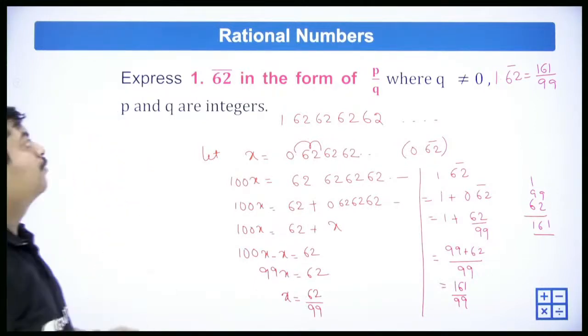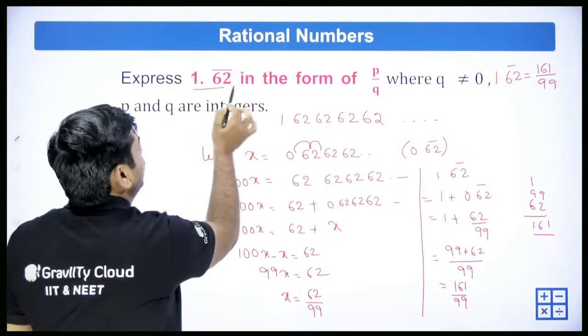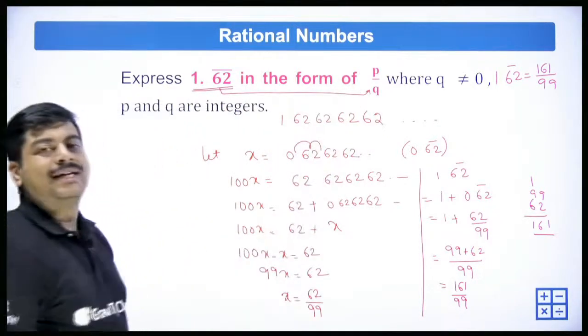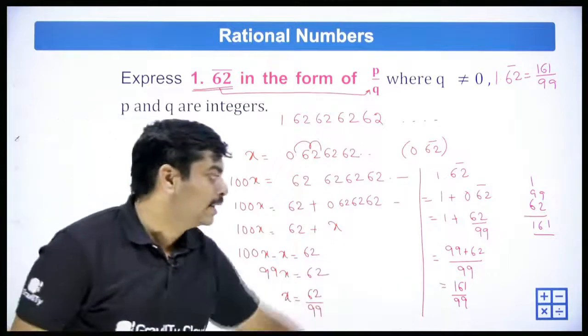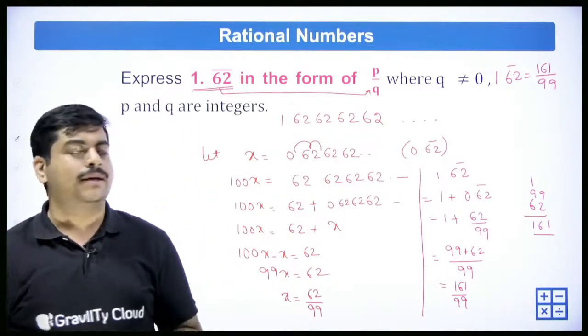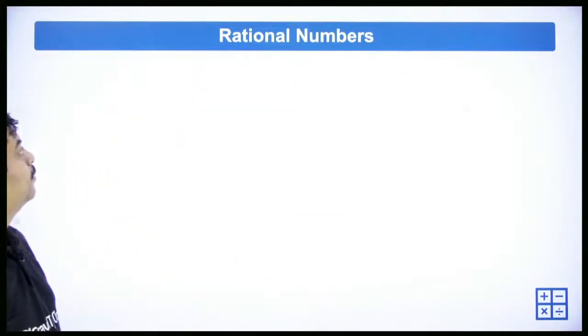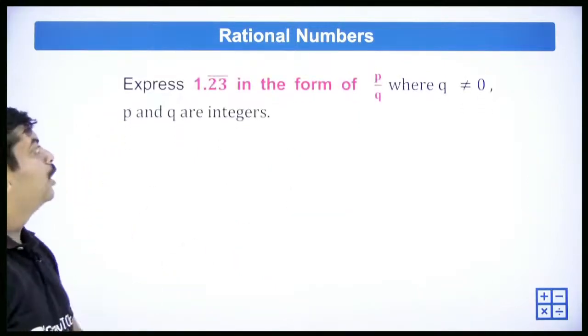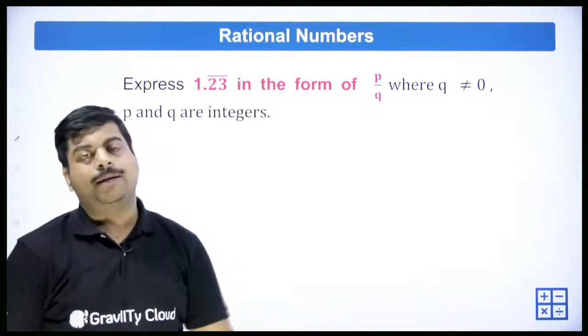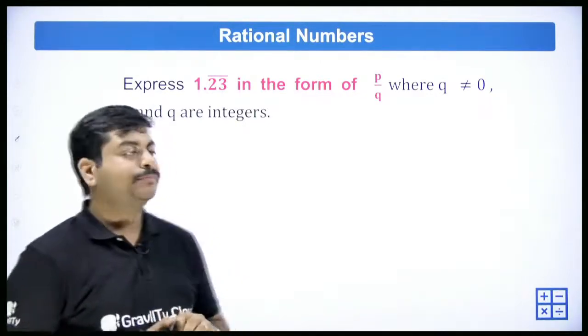So this is how you can try to convert this recurring decimal number into P by Q form, which is considered as a rational number. You can see 161 by 99 is a rational number, right? Let's move forward to see more numbers. Express 1.23 bar in the form of P by Q. Same type of question. Let me solve that once again.